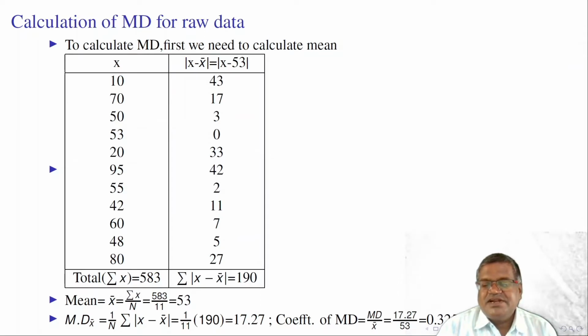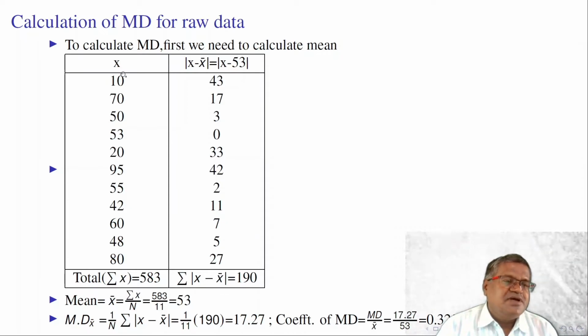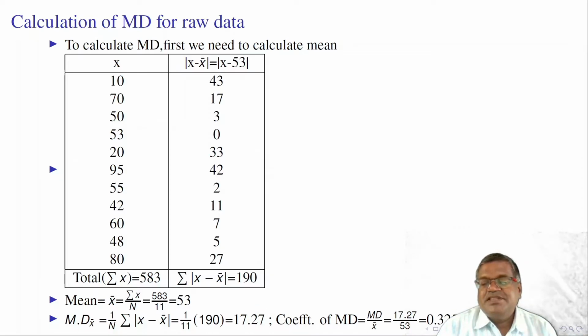This coefficient does not have any units of measurement. Suppose these x values are in centimeters, this mean deviation from mean 17.27 also has centimeters as its unit of measurement, whereas 0.3258 is a pure number without units of measurement.